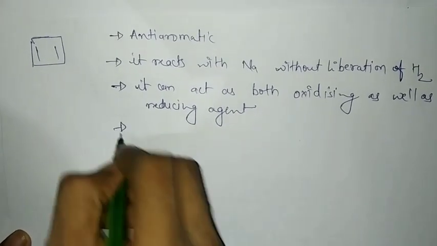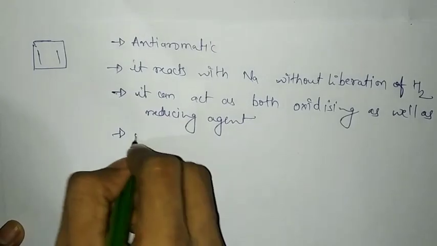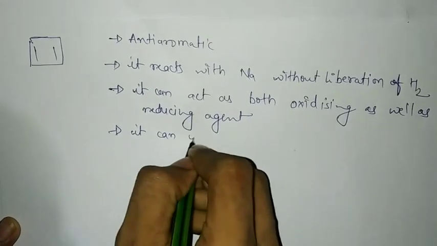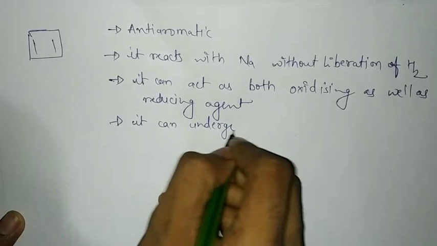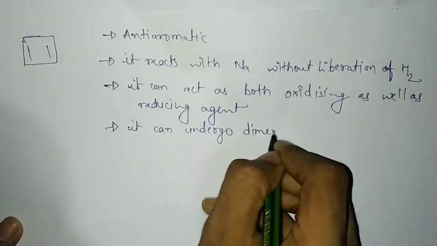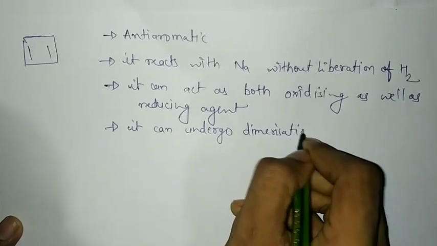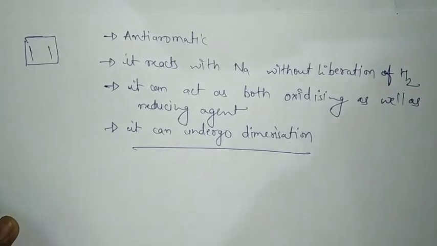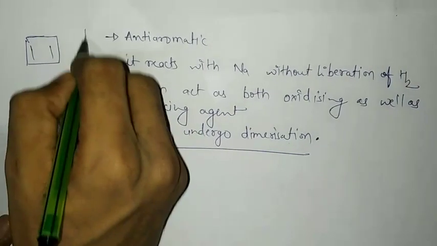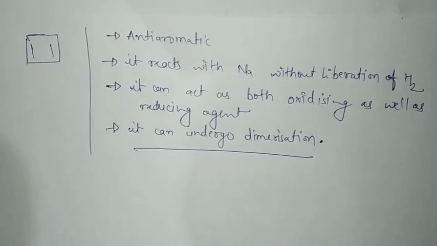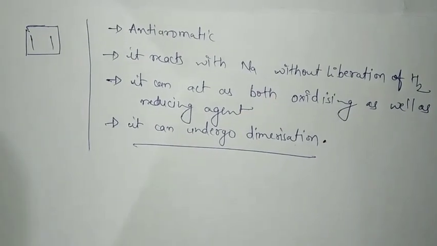And the fourth point I have made is that it can undergo dimerization. Trimerization, you have to tell me in the comment box. I have explained till dimerization. There are also a few other cases, but this is enough for cyclobutadiene.